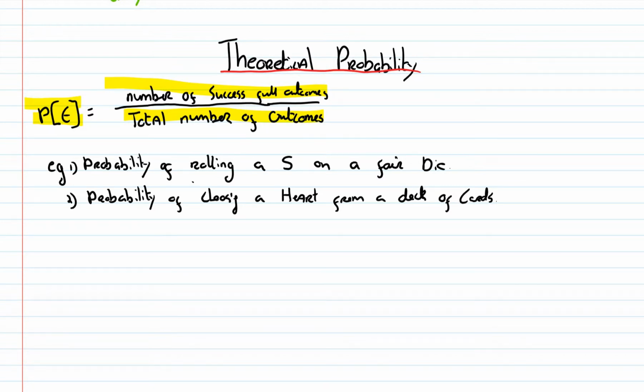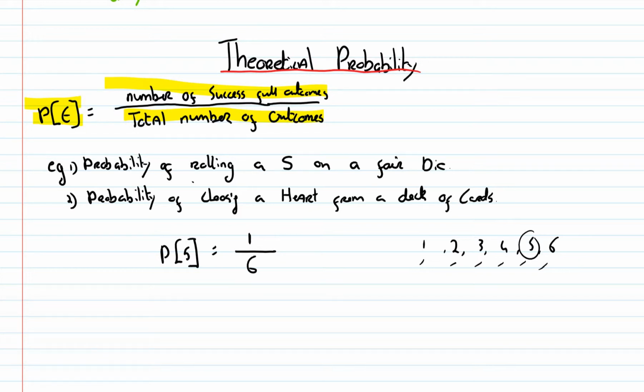So I want to find the probability of rolling a 5 on a fair die. Well, the probability of getting a 5 on the fair die equals the number of successful outcomes over the total number of outcomes. Well, I could roll a 1, a 2, a 3, a 4, a 5, or a 6. So there's 6 outcomes. And how many chances have I of rolling the 5? Well, there's only one 5, so 1 in 6. Okay, so the probability of rolling the 5 is 1 in 6.